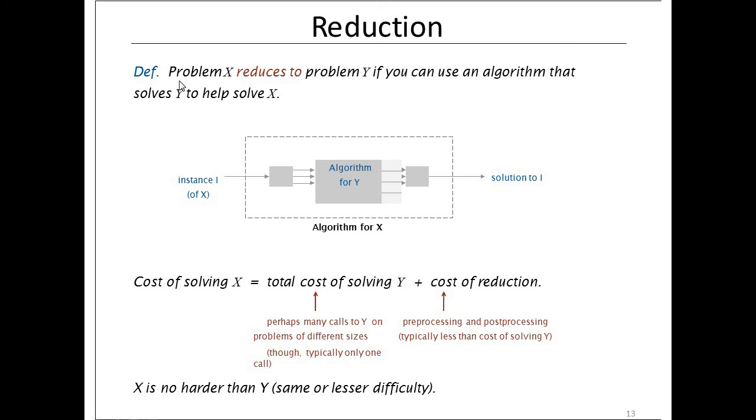A simple definition: problem X reduces to problem Y if you can use an algorithm that solves Y to help solve X. This big statement can be understood very well pictorially. Here there is an instance of X and there is an already existing algorithm for Y. If you are interested in solving X, then you can take help of Y.